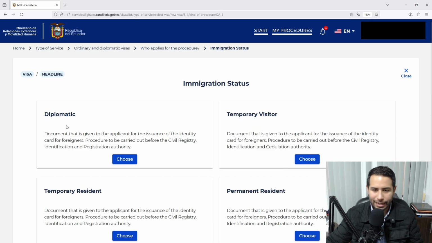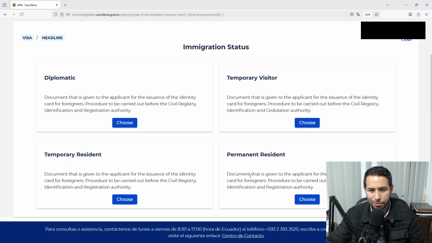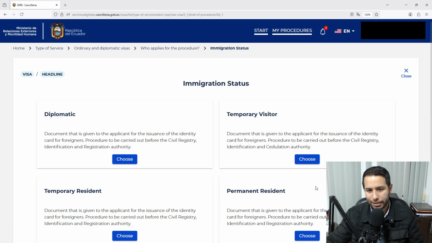Choose. Diplomatic, not our case. Temporary visitor, that's our case, that's for tourists. The others are for residents. Temporary residency, permanent residency. That is not what I'm showing in this video, maybe in another video. But in this video, we'll talk about the temporary visitor's visa or tourist visa.